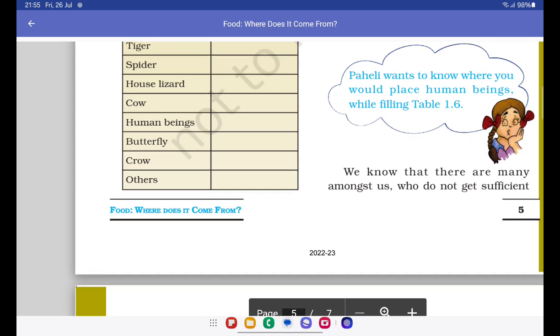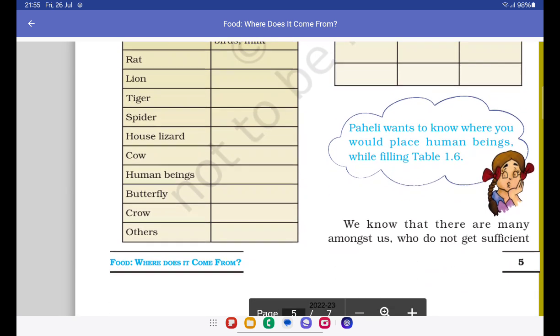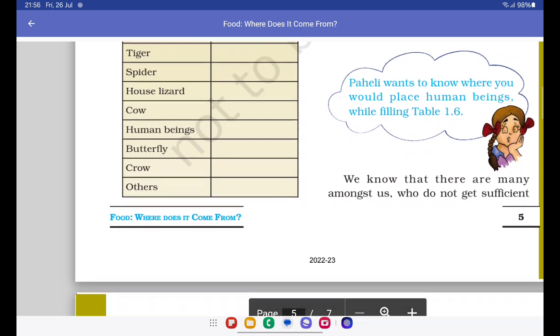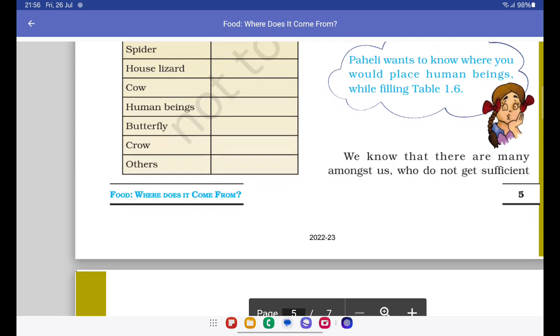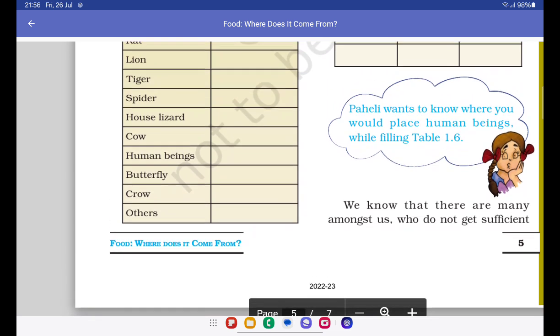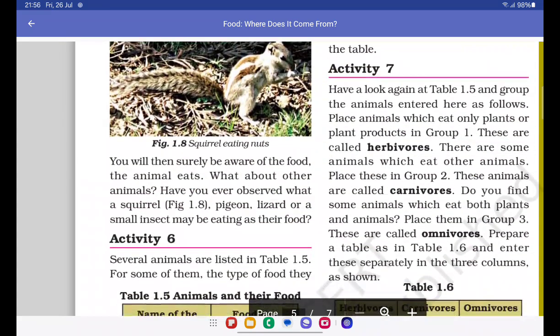Human beings. Now, human being is probably the most controversial aspect here. Human beings have left nothing, literally nothing, that they don't eat. I mean, some humans are even cannibals as well, so we can't really include anything in this. I'll just leave it as it is, empty. Butterfly again eats nectar like the bees. Crow again eats insects, chapatis, breads. Crow kind of eats almost everything. Moving on, have a look again at table 1.5.